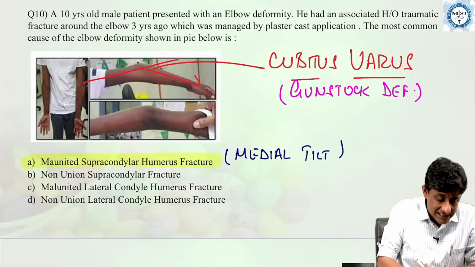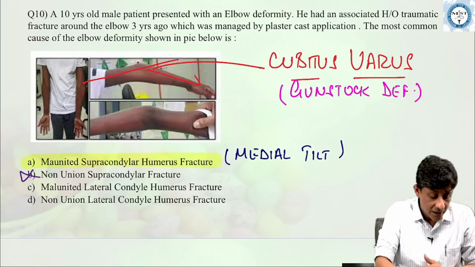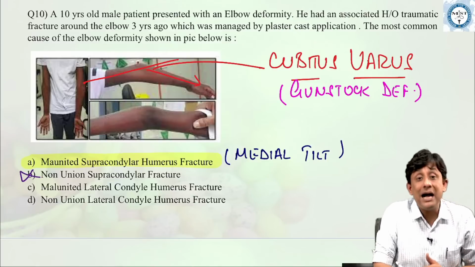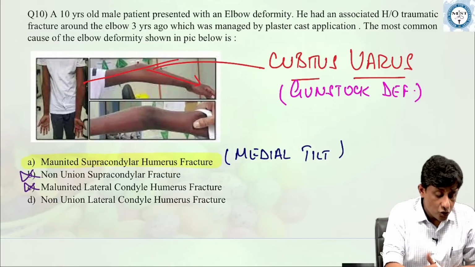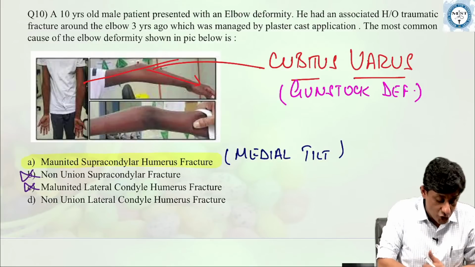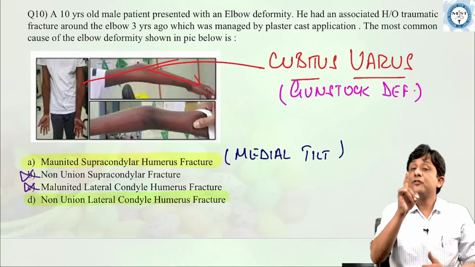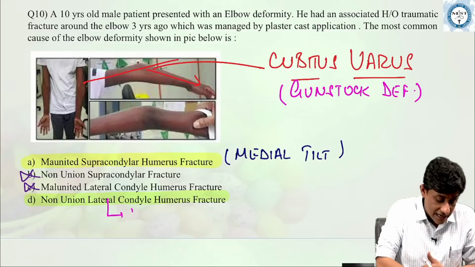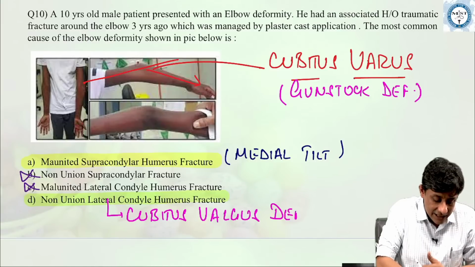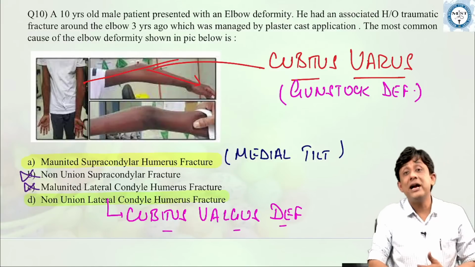You hardly see a non-union in supracondylar fractures, so this choice goes out. You hardly see a malunion in lateral condyle humerus fracture, so this also goes out. The remaining choice is non-union of lateral condyle humerus fracture. If you recall, this produces the other deformity, which is called cubitus valgus deformity.